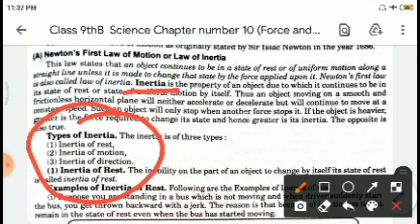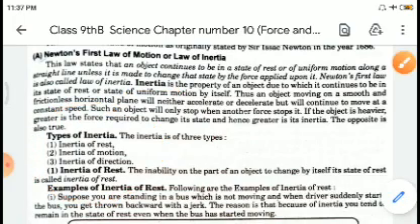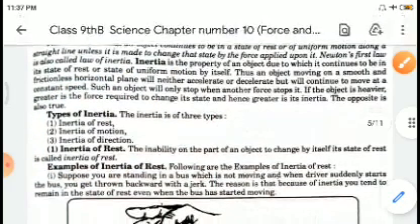Inertia is the property of an object due to which it continues to be in a state of rest or a state of motion by itself. Right. It continues to be in a state of rest or motion by itself. And these are the three situations of inertia. Now, inertia of rest is when a body is at rest and it cannot change its rest position.